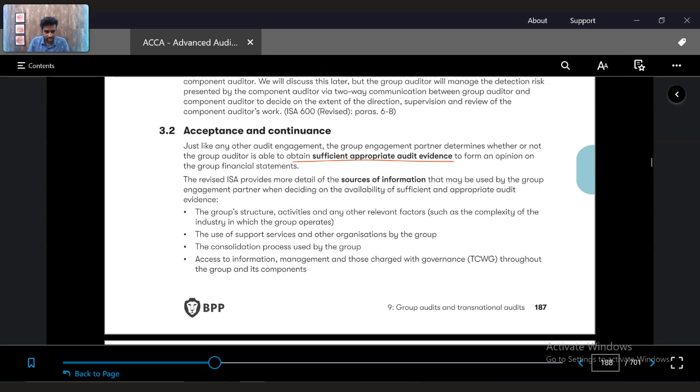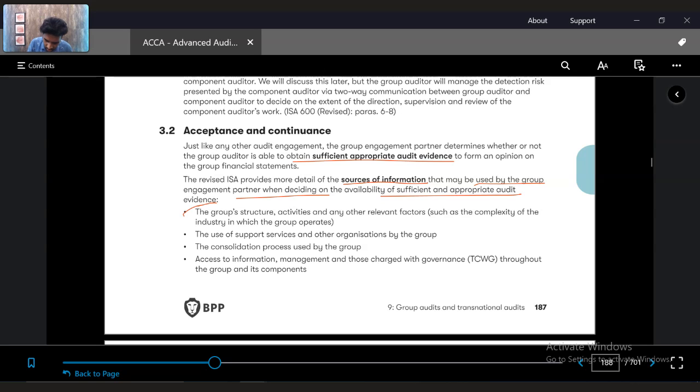Now, in this case, the revised ESA provides more details of the sources of information that may be used by the group engagement partner when deciding the availability of sufficient audit evidence. So the below will need to be understood in detail by the auditor before he takes a call.